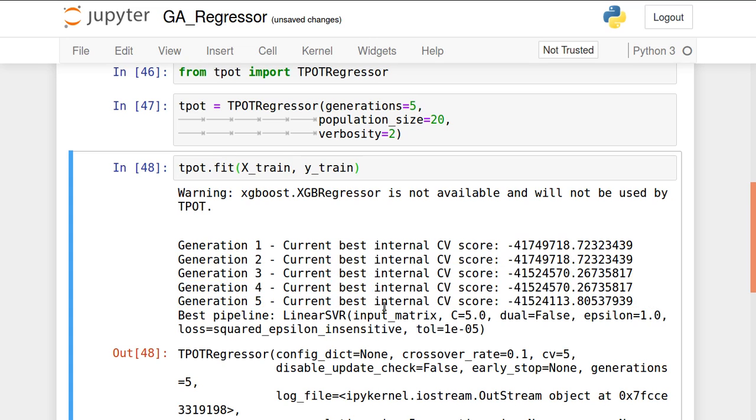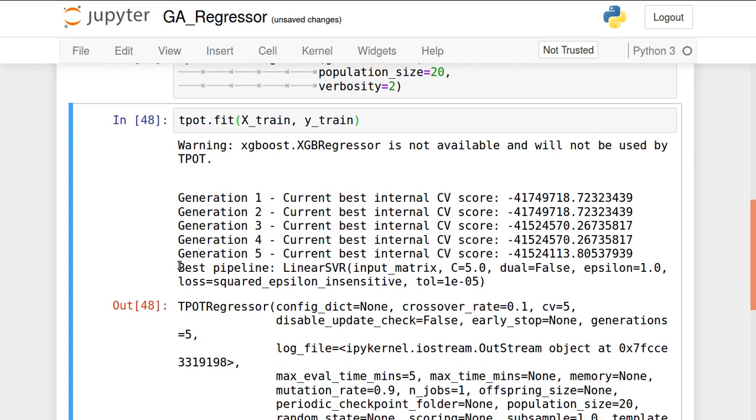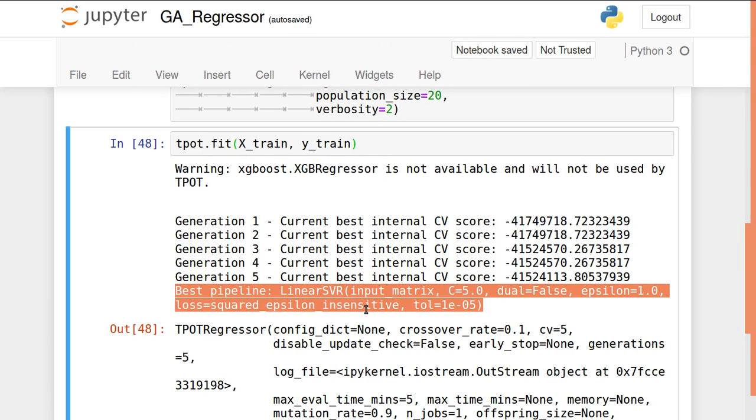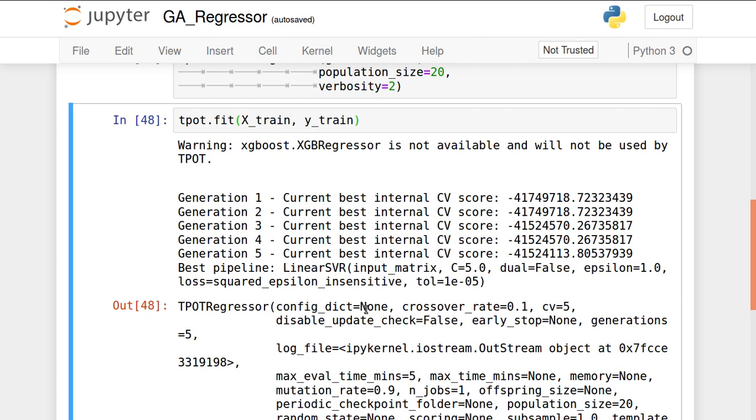Out of it, my result is the best pipeline: linear SVR, linear support vector regressor, with these optimized parameters is the best pipeline, which will give the perfect machine learning model on your data set. This is the output of it.